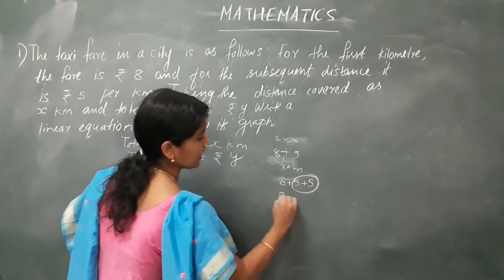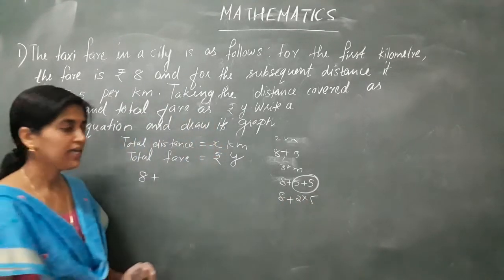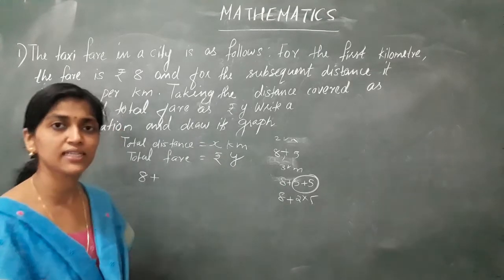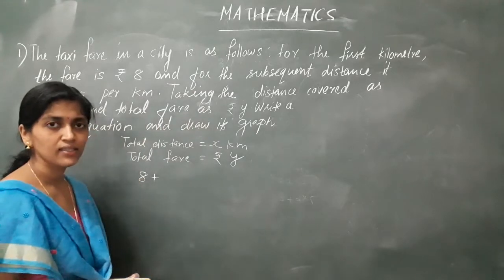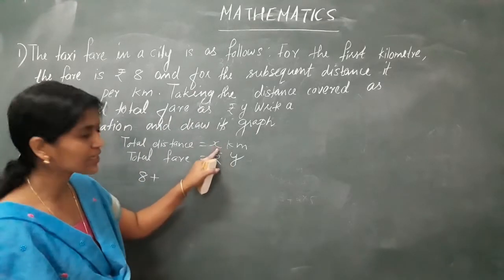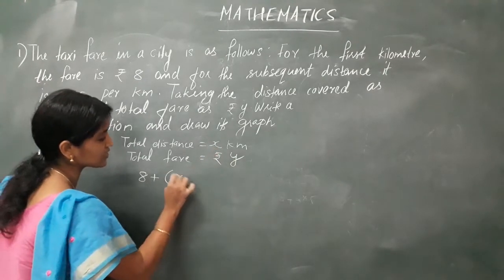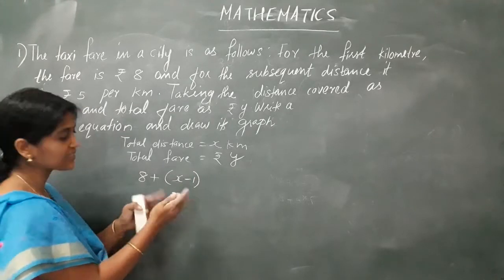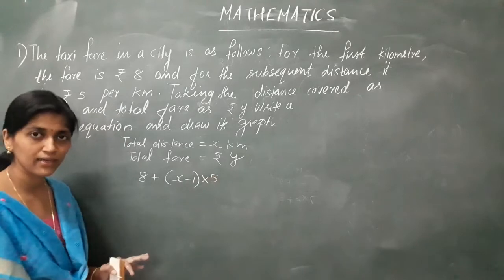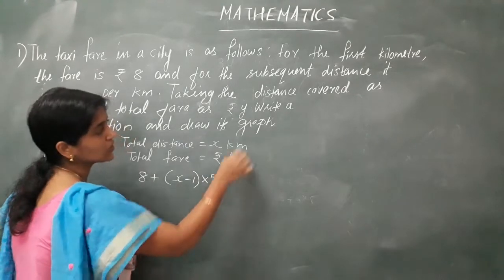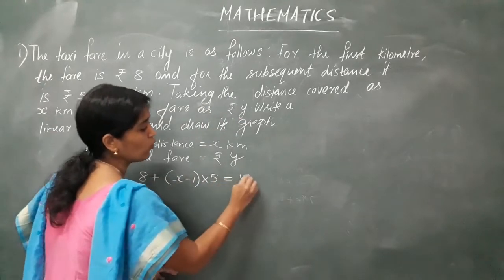I can write it as 8 plus 2 into 5. Clear? In the same way, what is the total distance left now? I took for the first kilometer 8. So what is the distance left now? Total is x, so x minus 1. So I can write the rest of the money, the distance being x minus 1, into 5. Clear? That is equal to the total amount I have given. How much total amount have I given? It is the total fare, equal to y.